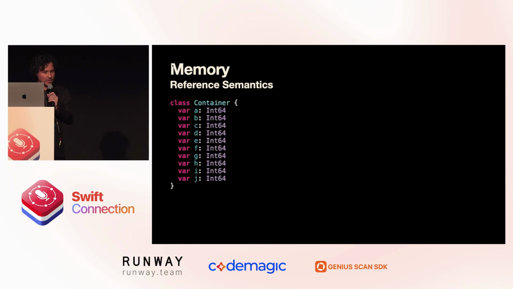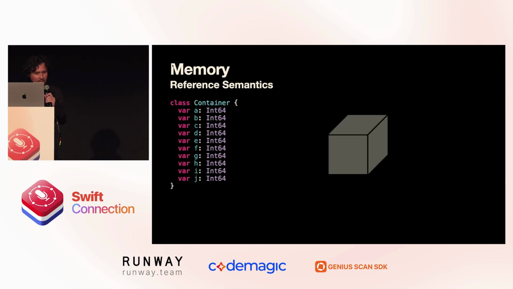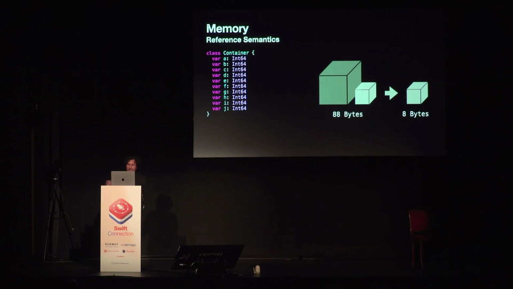But what happens when we model container as a class? So the memory footprint of the first instance is 80 bytes of data and a pointer. On a 64-bit architecture, this pointer is 8 bytes. So the memory footprint of the first instance is 88 bytes. What happens when we make a copy? Well, the memory footprint of the copy is 8 bytes. We share the data between both instances. So for n copies of the same data, when container is a class, our memory footprint is 8 bytes times n instances, plus the 80 bytes of data we pay one time.